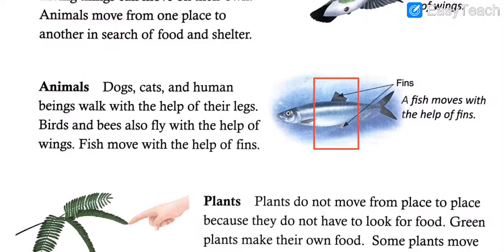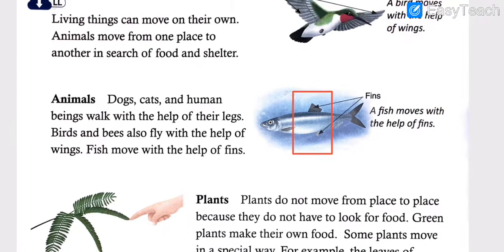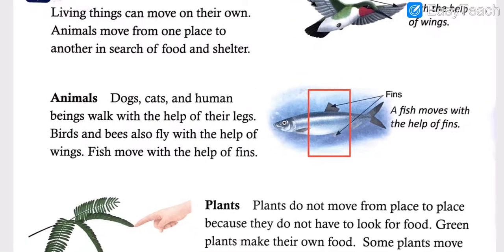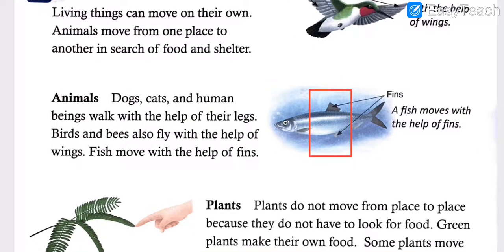It dives up and down in the water, so that is a different thing. But a fish never flies in the air, nor can we see a fish walking on the road. So every different animal has its own style of moving and migrating from one place to another.